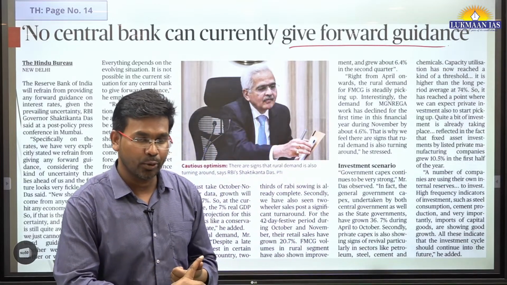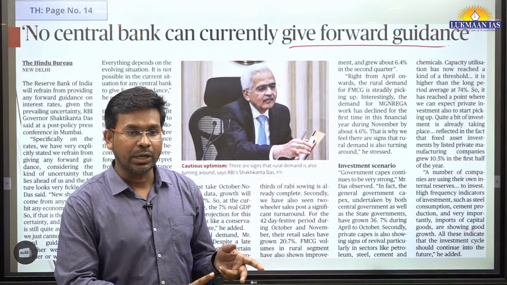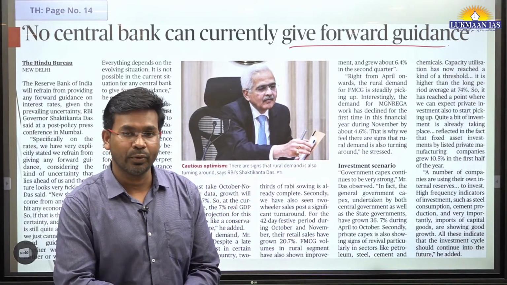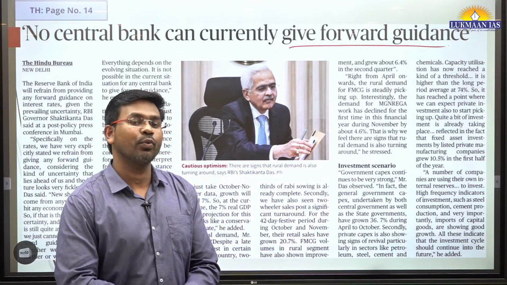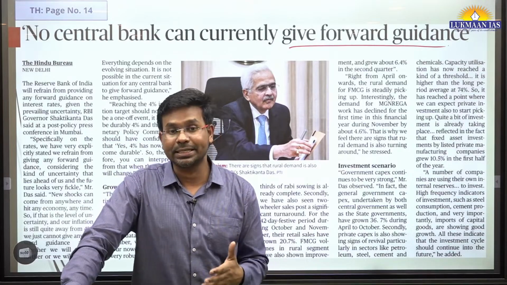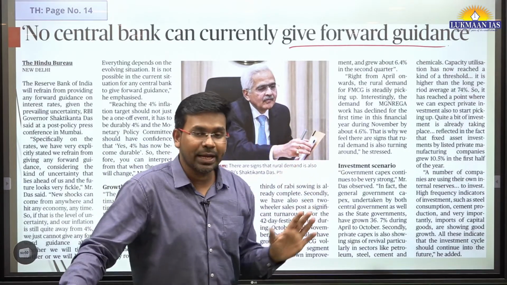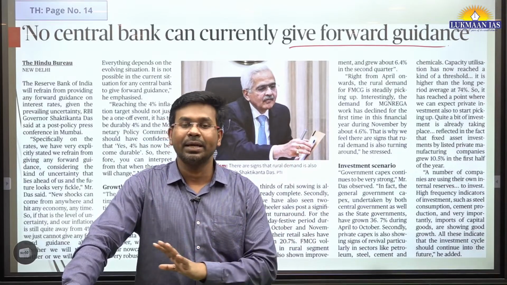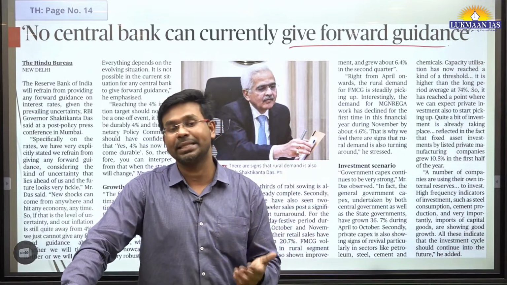The Russia-Ukraine war is already going on. Then we have the Israel-Hamas war that is going on. And tomorrow any new activity can erupt, which can be considered a black swan activity, and because of which the entire economic infrastructure may get damaged. So this is a time of very high uncertainty, right? So that's why the RBI governor has said that no central bank in the world can give any forward guidance to the banks in their country.